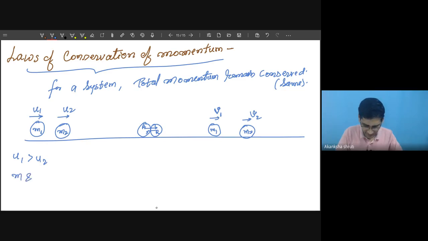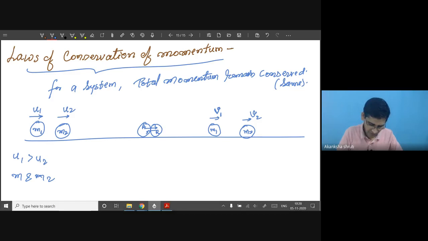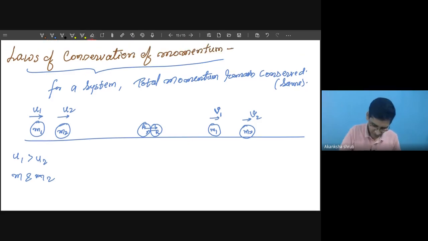This m1 and m2 we have to consider for calculating the total momentum as a system. This thing we have to keep in mind.